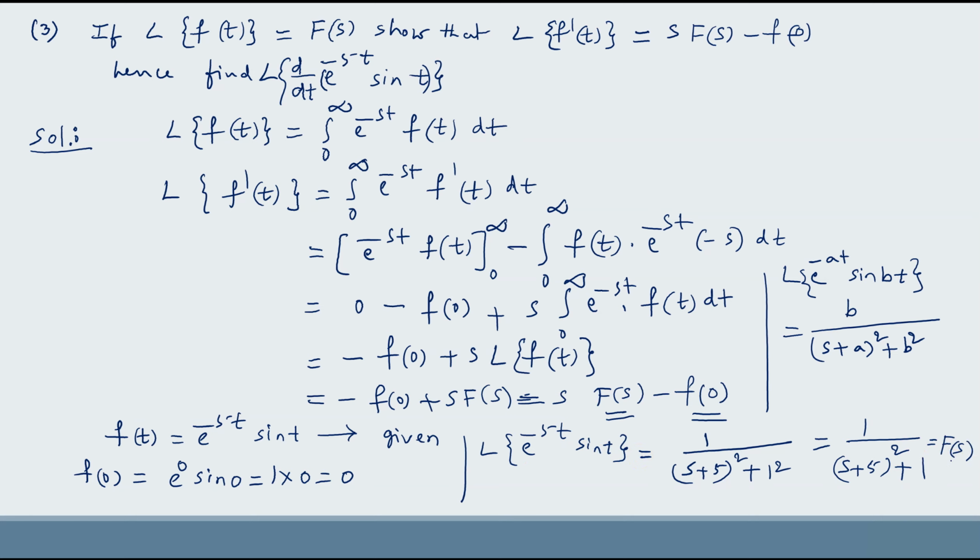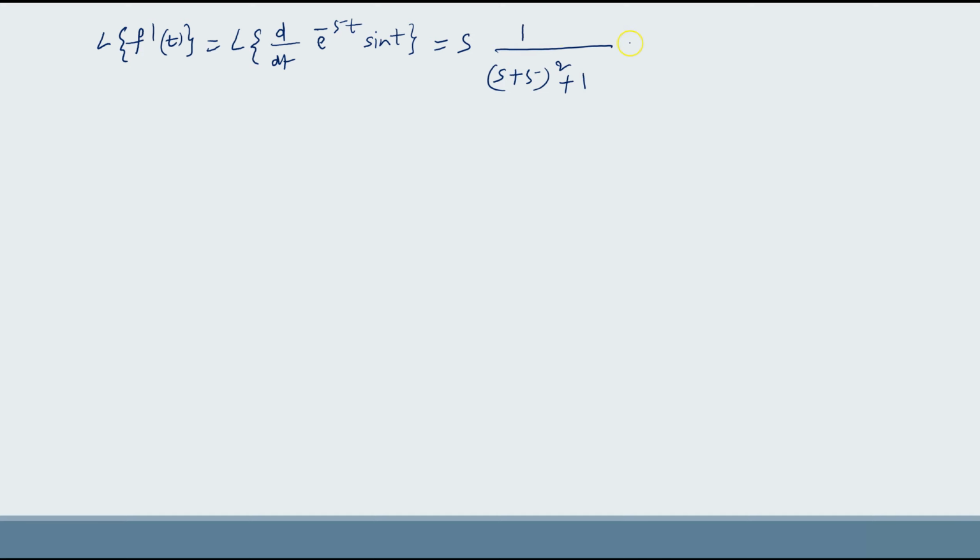Now replace these in this formula to get the Laplace transform of f dash of t. So the Laplace transform of f dash of t, that is the Laplace transform of d by dt of e power minus 5t sin t, equals s into 1 by (s plus 5) whole square plus 1, that is s F of s minus f of 0, which is s by (s plus 5) whole square plus 1.